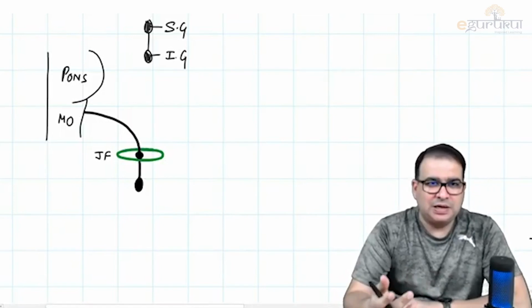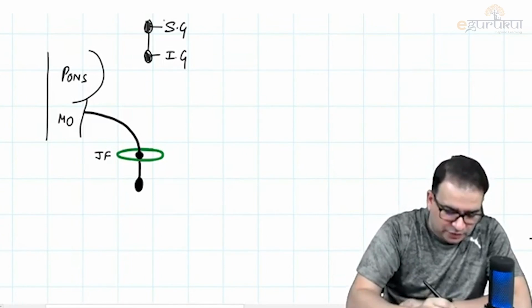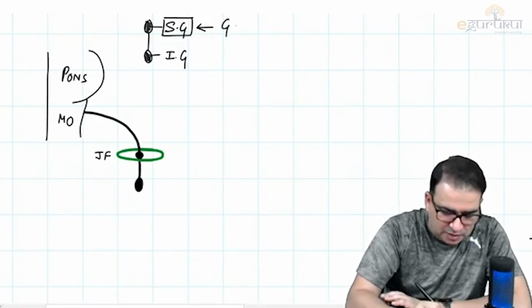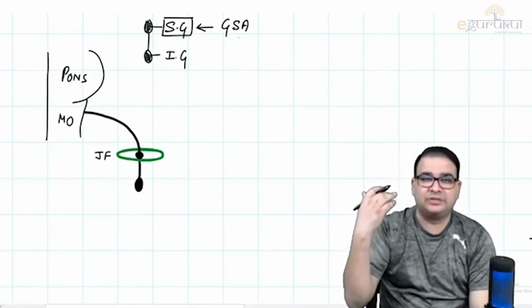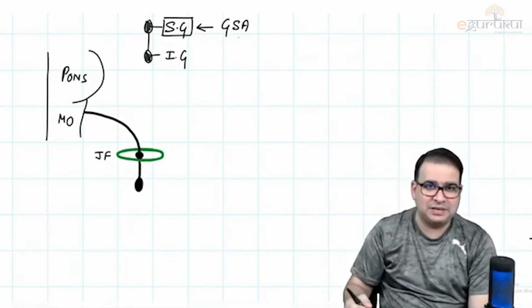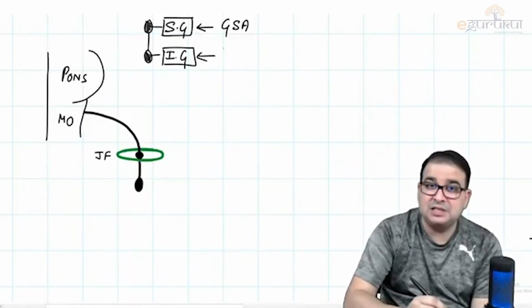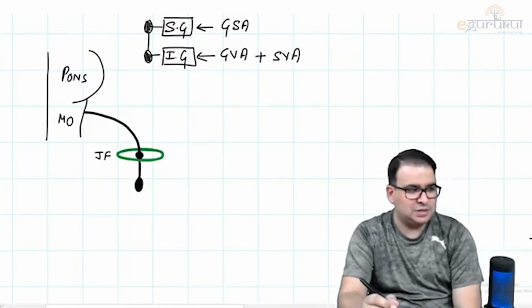I told you these ganglia, whether it is glossopharyngeal nerve or vagus nerve, are sensory ganglia. This superior ganglion of the vagus nerve is basically carrying the cell bodies for those nerves which are GSA, general somatic afferent. Superior ganglion is for the GSA nerve, the nerve which will be carrying the general somatic sensation, like from the ear, let's say. Inferior ganglion, on the other hand, is carrying the sensation from the viscera, that is GVA, SVA.